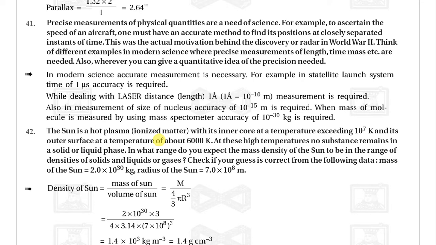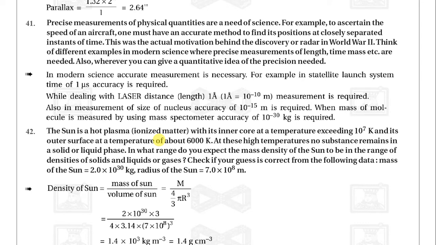So in modern science, accurate measurement is necessary. For example, in a satellite launch system, time accuracy of 1 microsecond is required. While dealing with laser distance, a length of 1 angstrom, which is equal to 10 raised to minus 10 meter, must be measured. In measuring the size of a nucleus, accuracy of 10 raised to minus 15 meter is required. When the mass of a molecule is measured using a mass spectrometer, accuracy of 10 raised to minus 13 kilogram is required.